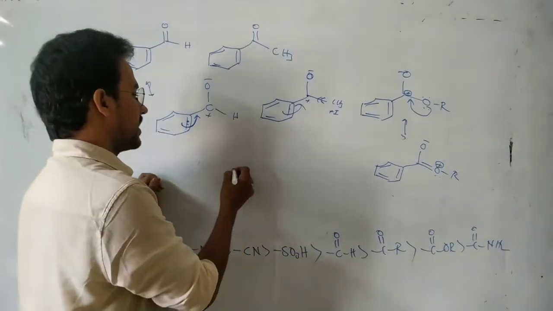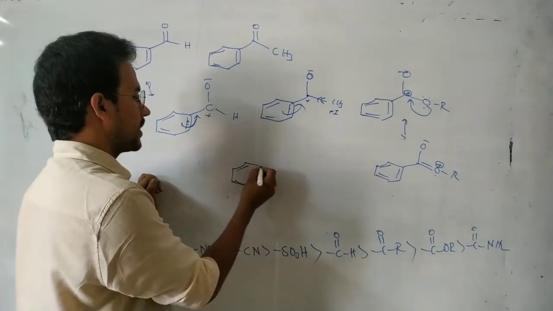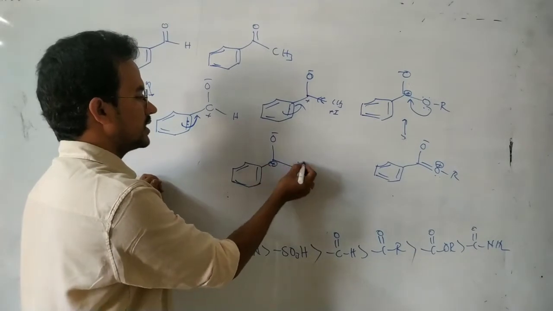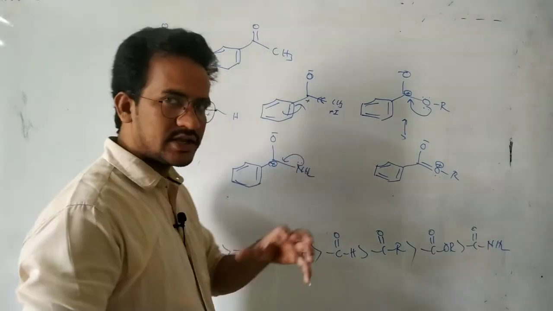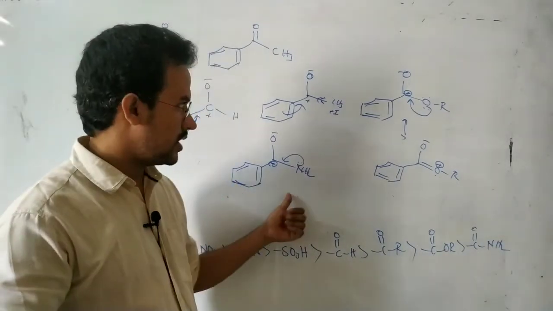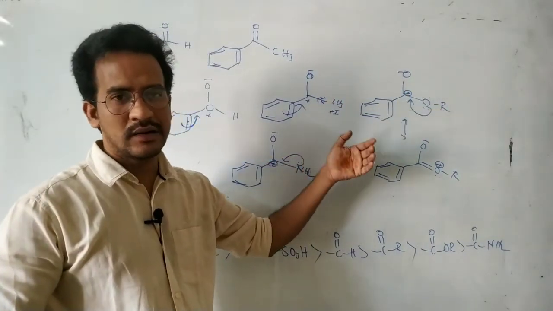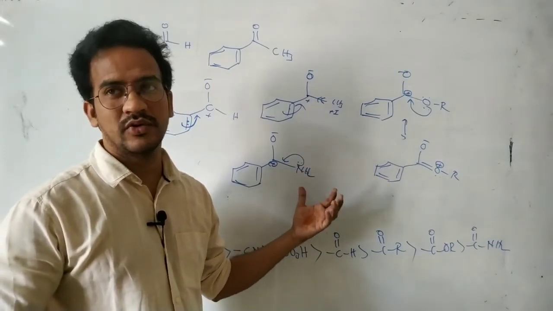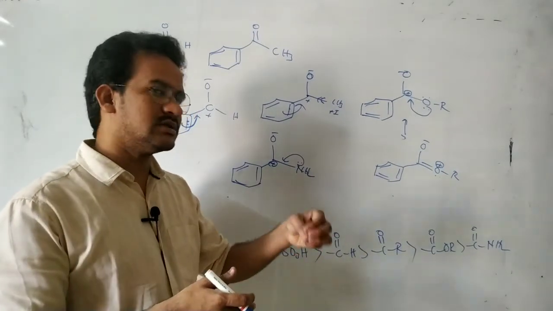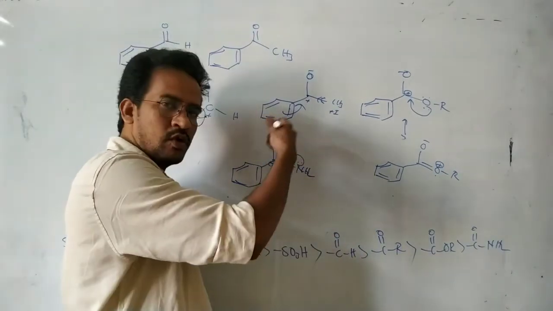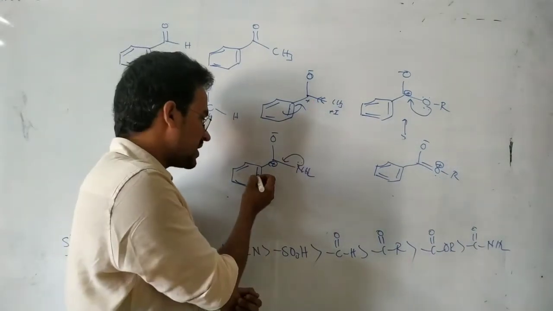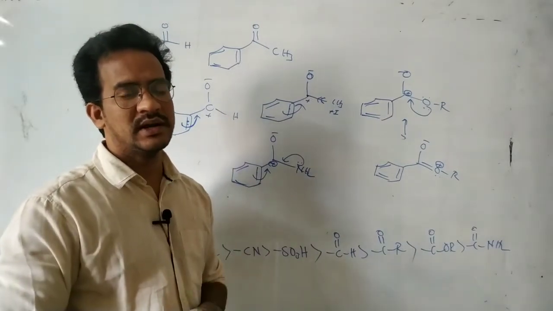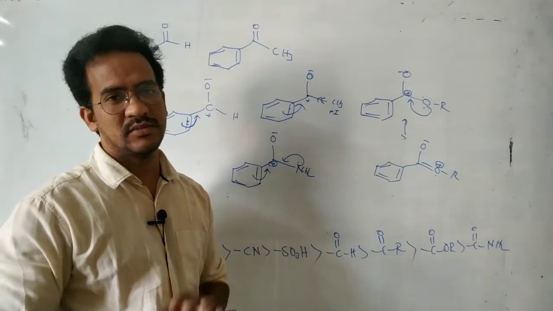And next, suppose amide. Here in this case O minus, here NH2 plus, some effect. Again it also transfers the electrons. This NH2 also nullifies the magnitude of the positive charge. But between NH2 and OR, NH2 is a very strong donating group, a strong plus M group, because nitrogen is less electronegative. So this NH2 can decrease the magnitude of the positive charge on this carbon more and more. Then this carbon has very little tendency to attract the electrons from the benzene ring. As a result, it works weakly as a minus M group.